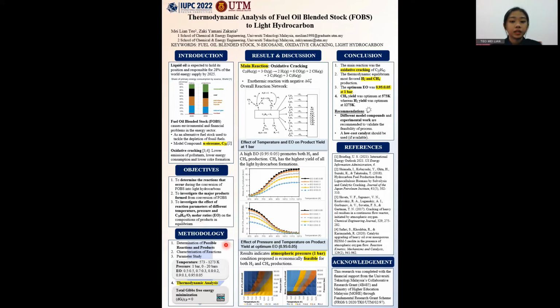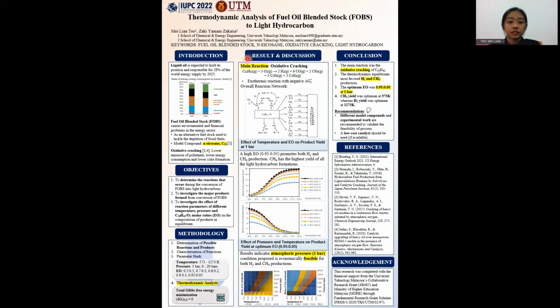Thermodynamic analysis was applied to investigate the possibility of oxidative cracking of N-eicosane model compound. The overall methodology was shown, including the determinations of possible reactions and products, the characterizations of reactions, parameter study, followed by thermodynamic analysis and calculation, and finally was the analysis of the result. HSC chemistry software was used to perform thermodynamic analysis based on total Gibbs free energy minimization method. A mixture of ideal gas was assumed, where carbon was the only solid. Reaction kinetics, reactor designs, and operation were neglected in this study.